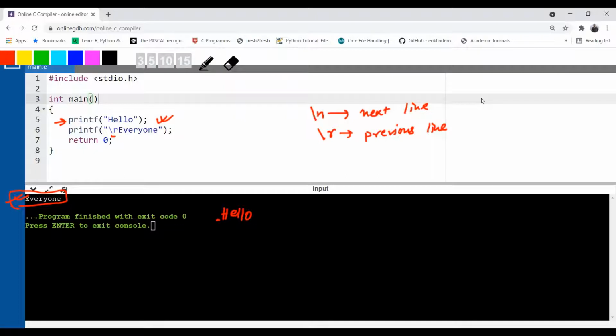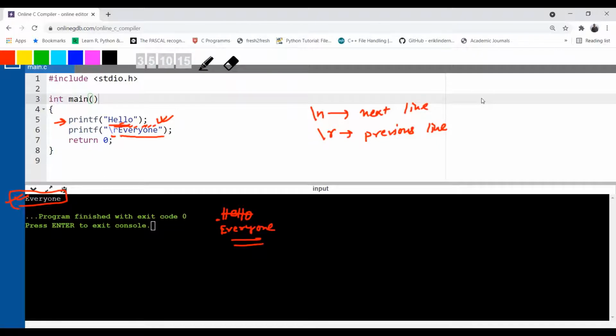Now you want to print everyone. How many characters are there? It is more than hello, correct? 1, 2, 3, 4, 5, 6, 7, 8 characters. And how many characters are there in hello? 5 characters. So what will happen? It will be totally removed, all the 5 characters. Done, and everyone gets printed.